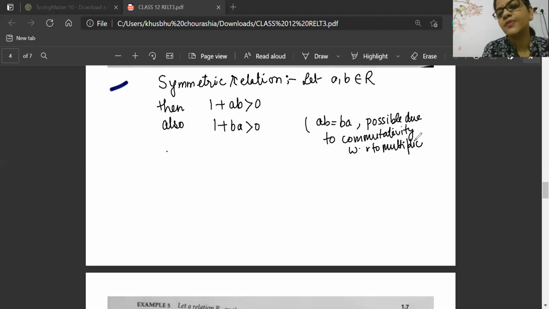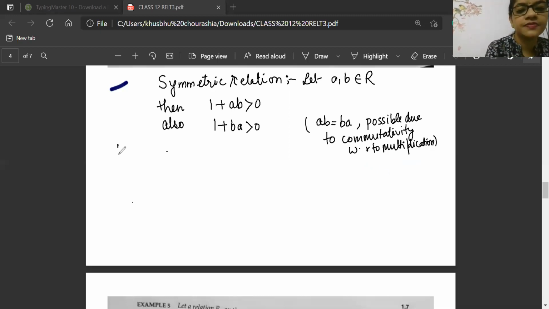Because of commutativity with respect to multiplication. If I write 1 plus 2 into 3 or 1 plus 3 into 2, it will satisfy the condition, it will always be greater than 0. So commutativity with respect to multiplication is always satisfied.